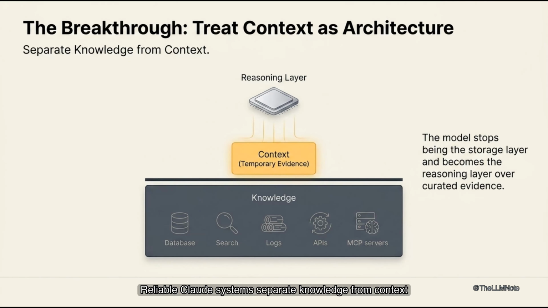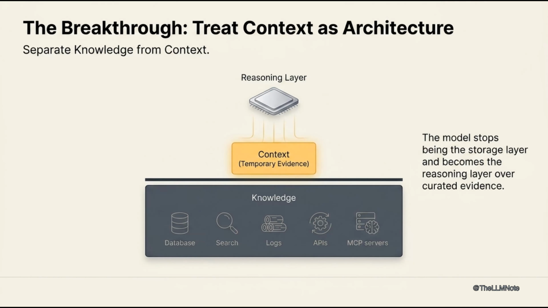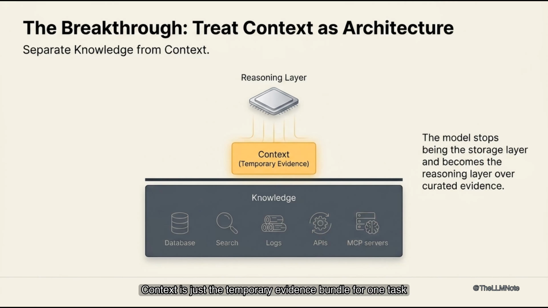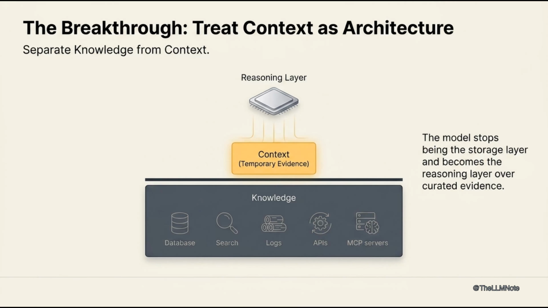Reliable Claude systems separate knowledge from context. Knowledge resides in databases, search indexes, or files. It can also come from logs, APIs, or MCP servers. Context is just the temporary evidence bundle for one task. This shift is subtle but decisive. The model stops being the storage layer. It becomes the reasoning layer instead. Over curated evidence, permissions, and task state, it handles intent, constraints, and provenance too.